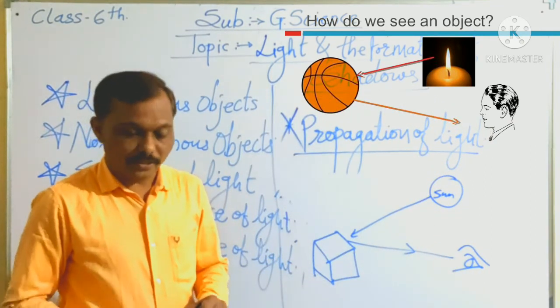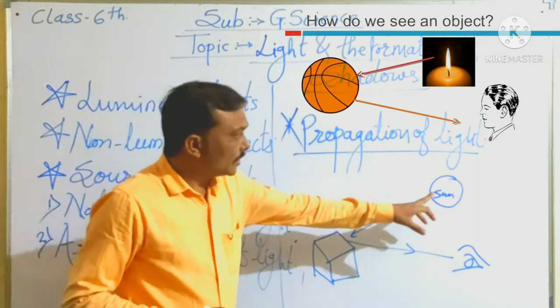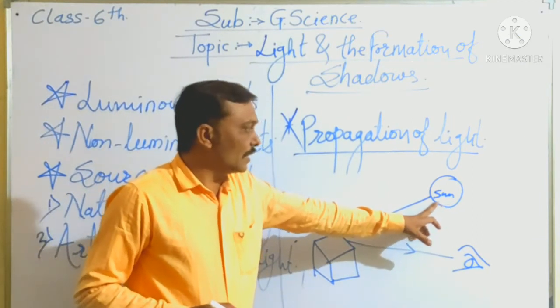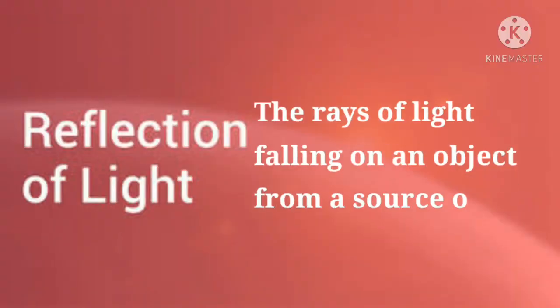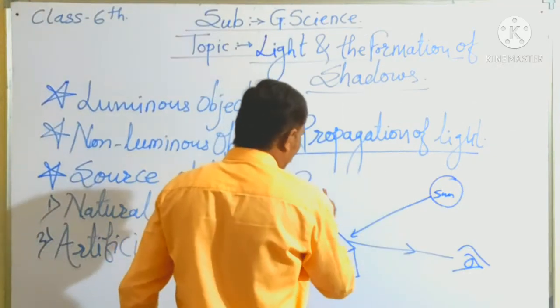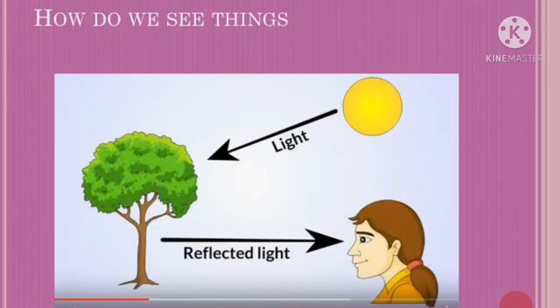Okay, so here when rays come from the source of light, these rays fall on the surface of an object, and the surface of the object throws back these rays. That is called reflection of light. So that is why we can see an object.